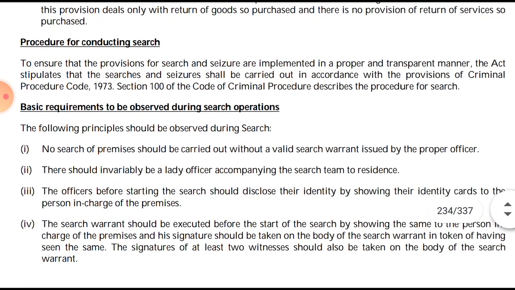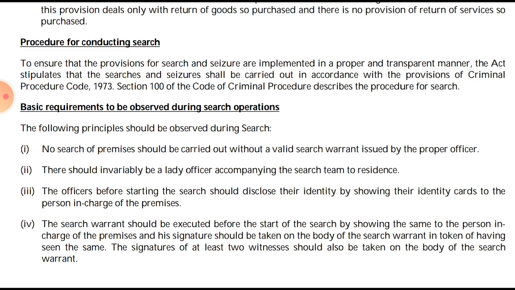Then, procedure for conducting the search. Now this entire thing which we are going to read is in relation to the search operation. Basically, the main authorized officer will issue the search warrant to the next level of authority officer. Then the person conducting the search will go to the premises where the search needs to be conducted. The entire procedure has been given. We'll read it once.